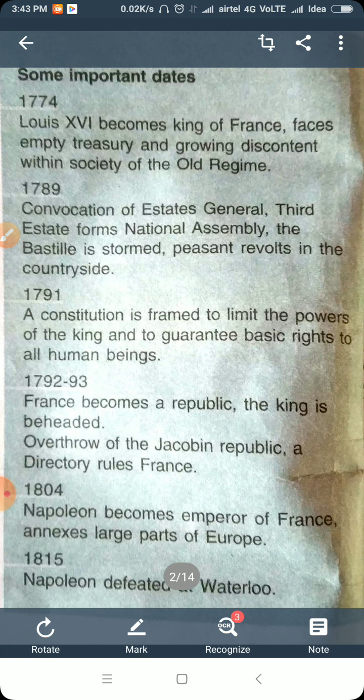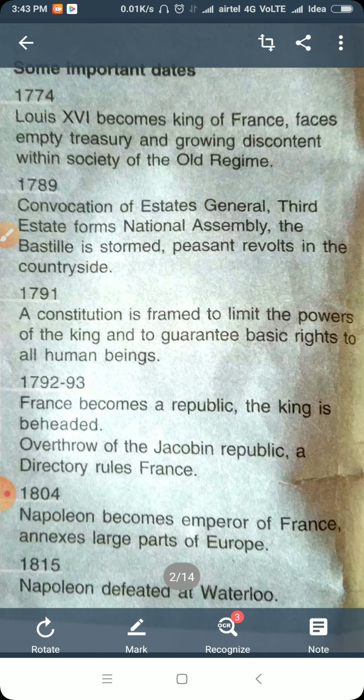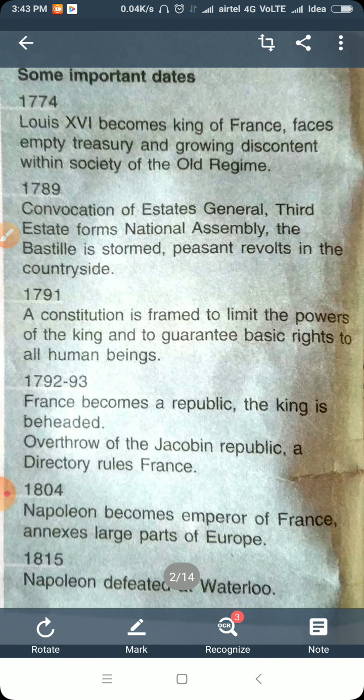Another, the last one, 1804: Napoleon Bonaparte became the emperor of France and annexed a large part of Europe. He occupied the region by his own policies. Now 1815, Napoleon was defeated at Waterloo. At the Battle of Waterloo, the story we'll discuss in the coming segments is what happened to Napoleon and what happened in the Waterloo battle. So these are the important dates you will write in your copy while starting the chapter.